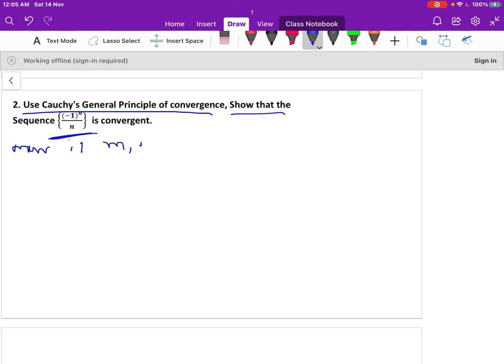Now if m, n greater than or equal to N, then modulus of a_n minus a_m is equal to minus 1 to the power of n by n, this is the nth term of the sequence, minus the mth term of the sequence, minus 1 to the power of m by m.